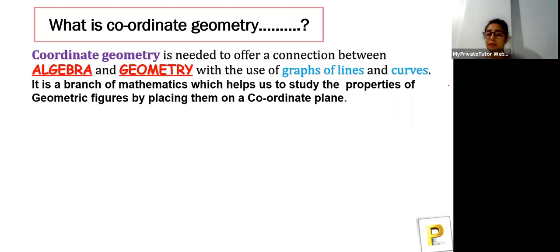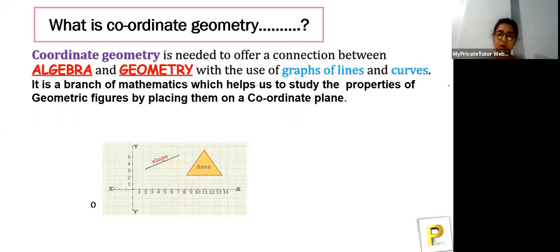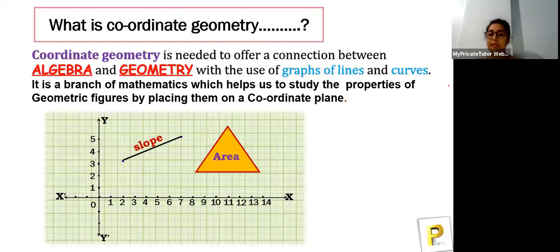It is a branch of mathematics which helps us to study the properties of geometric figures by placing them on a coordinate plane. So what does that mean? This is a coordinate plane. You can see that if we place a line, or a triangle, we can find the points of those triangles and that line by putting them on the coordinate system. You might be thinking we can also use them directly, but to know the exact measurement we use this coordinate plane.